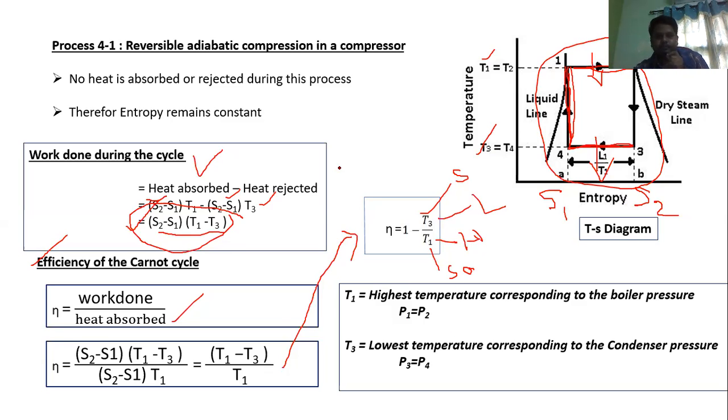Now, I think this point I already explained. What is T1? The highest temperature corresponding to the boiler pressure. At T1 we are giving the heat addition, so the temperature will be higher at the boiler. The lowest temperature corresponds to the condenser pressure. So in the condenser T3, the temperature is lower. Also, if you remember the PV diagram, P1 equals P2, P3 equals P2.